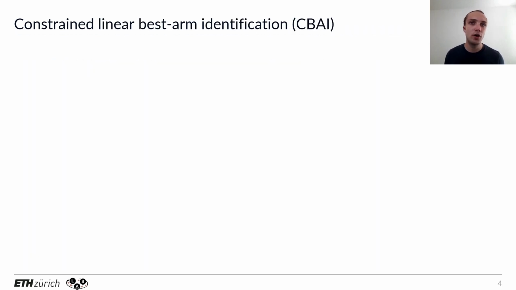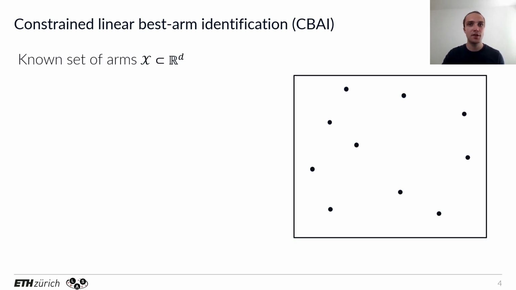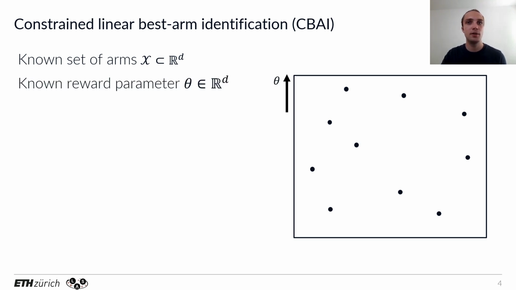In practice, the reward or goal might be easy to specify, but the constraints are unknown. This motivates us to introduce the constraint linear best arm identification problem. It's a linear bandit problem with a set of arms that could correspond, for example, to the different controllers for the car in some feature space. And we have some known reward parameter theta. So in this picture, we know the reward gets larger along the y-axis.